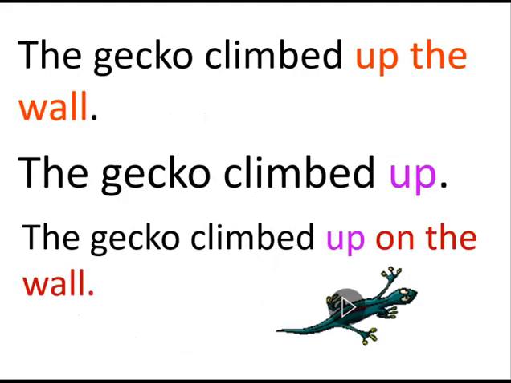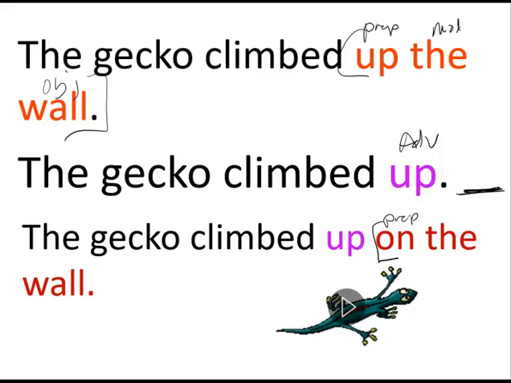Here's a couple more examples. The gecko climbed up the wall. So we have a preposition, we have our object, and just as a reminder, these words in the middle are just called modifiers. So we have a prepositional phrase. The gecko climbed up though. No object. This is an adverb. The gecko climbed up on the wall. This is tricky. This is not a compound preposition, so we can't use that as one. So the reason these are color-coded differently is because this on is a preposition. Again, it has to start the phrase. So on is the start of the prepositional phrase. Here's my preposition, here's my object, again, modifier. But now up is all alone, adverb.